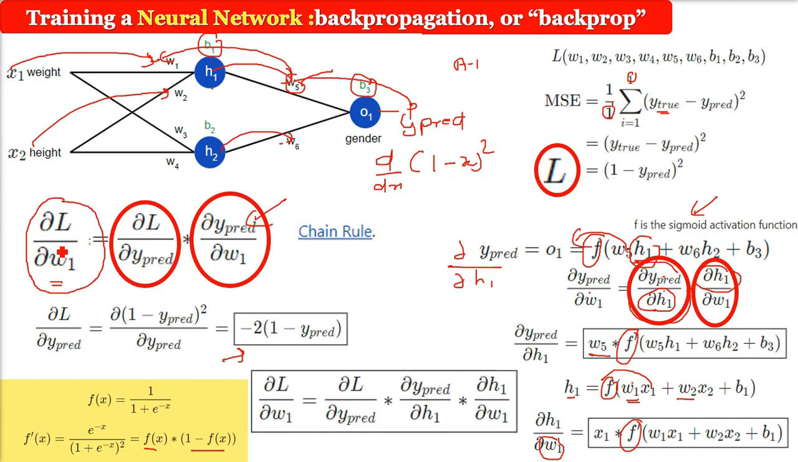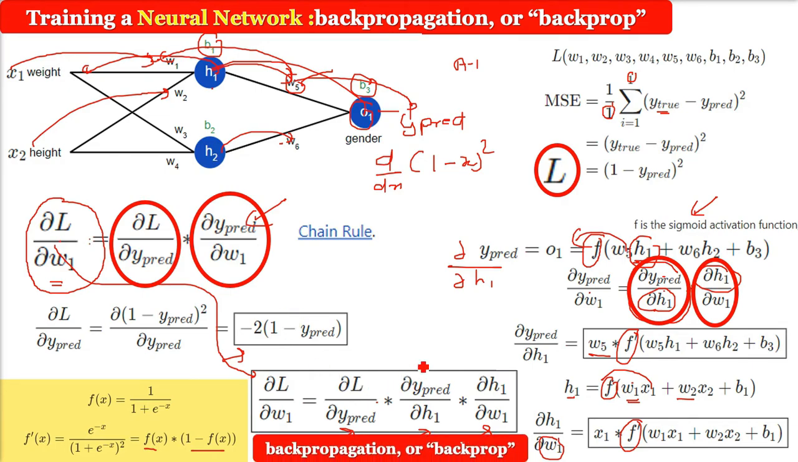So finally del L by del W1, which we started with, is now del L by del Y prediction into del Y prediction by del H1 into del H1 by del W1. Because the prediction is dependent on H1 also, and we are talking about the weight W1, which is only related to H1. So we have to introduce H1 also and W1 also. So this is called back propagation. We call it back propagation because writing a partial derivative so that the others are included is back propagation.